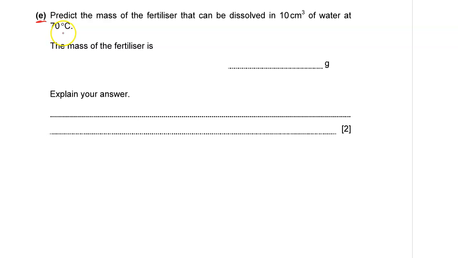Part E. Predict the mass of the fertilizer that can be dissolved in the 10 centimeters cubed of water at 70 degrees Celsius. The mass of the fertilizer should be increasing. You notice that at 60, the fertilizer was dissolving around 11 grams, and therefore at 70 degrees Celsius, you can mention anything. I'll go for 15 grams. You can mention 13, 14, 15. It will still be all right.